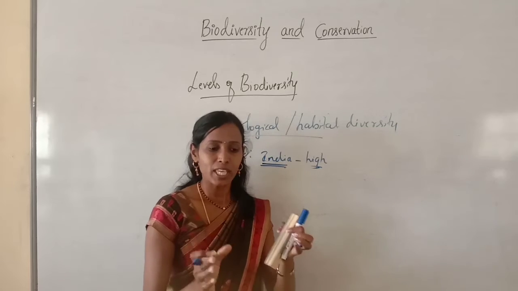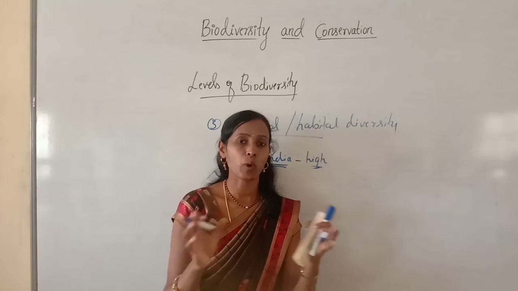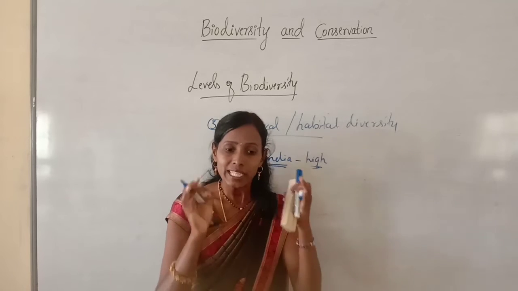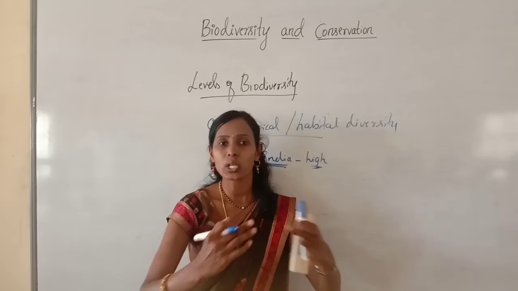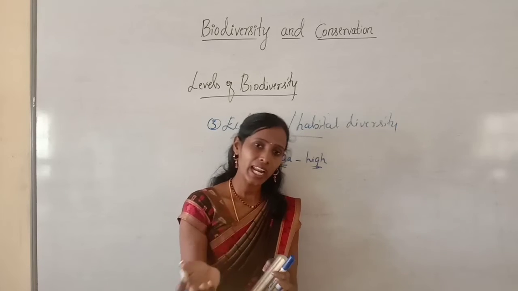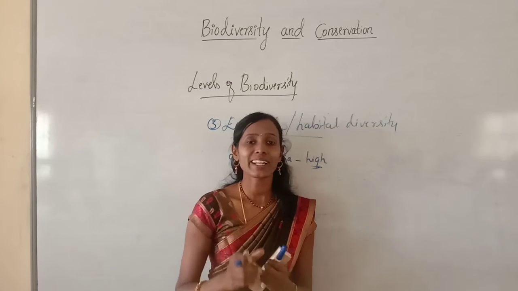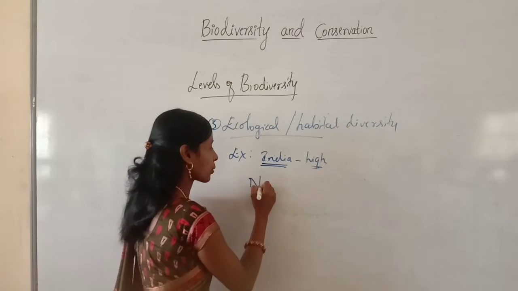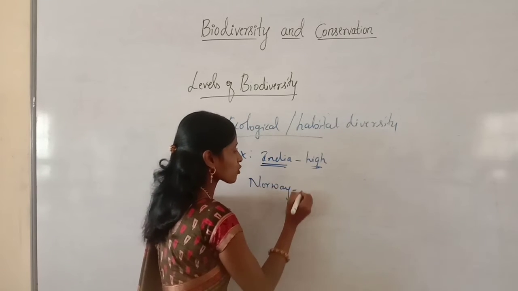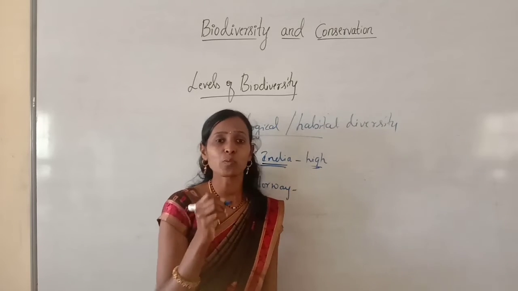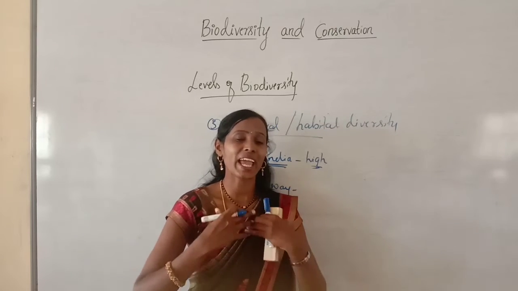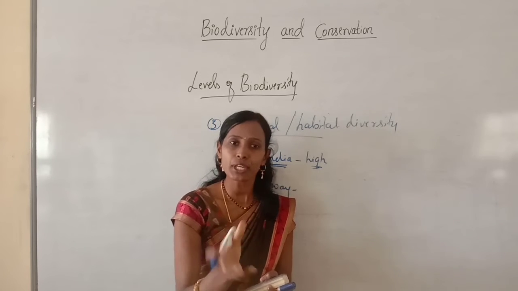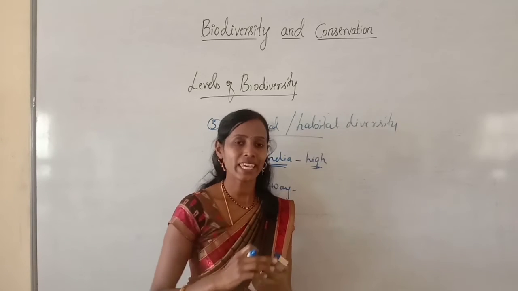Try to understand. If in one country or in one area we find different types of ecosystems, that shows ecological diversity. And I will give one more example. In some small countries like Norway, we cannot find such ecological diversity because they have one or a few habitats or ecosystems.